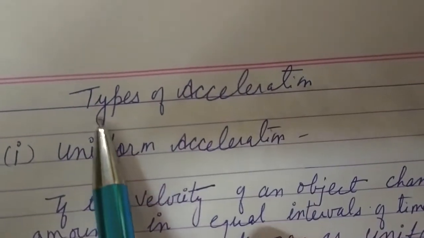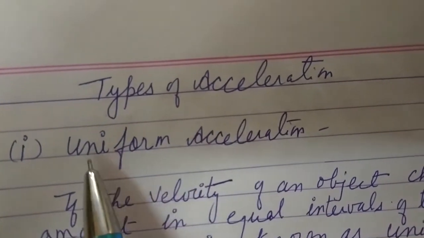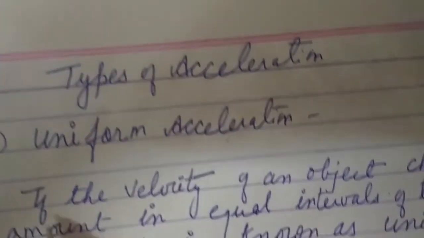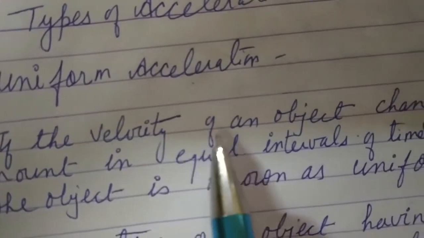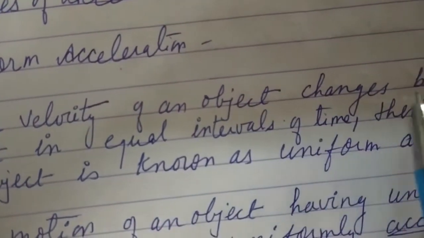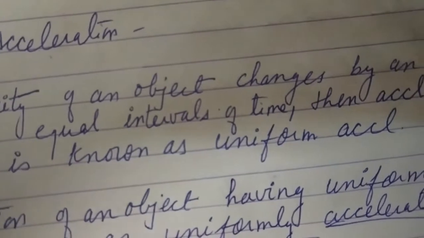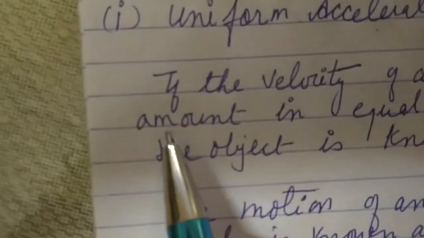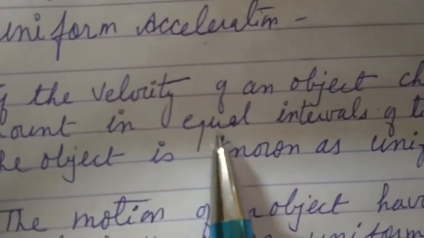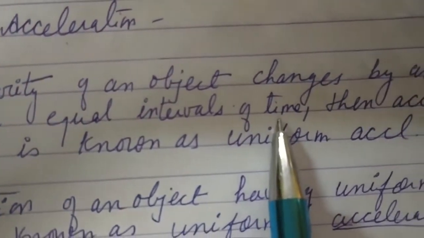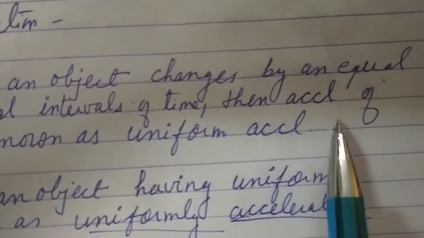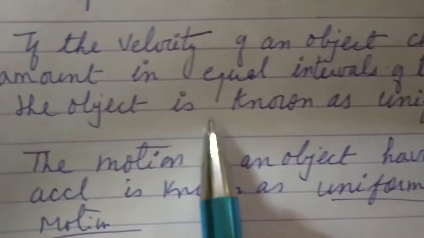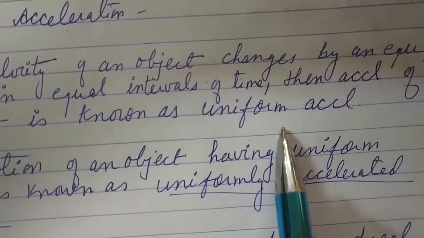Now types of acceleration. Accelerations are of two types: uniform acceleration and non-uniform acceleration. The first one is uniform acceleration. If the velocity of an object changes by an equal amount in equal intervals of time, then the acceleration of the object or body is known as uniform acceleration.